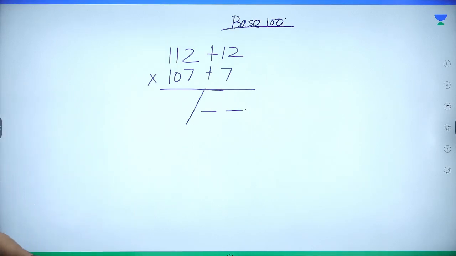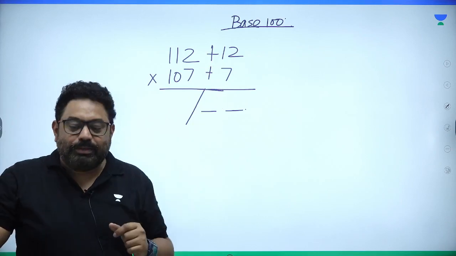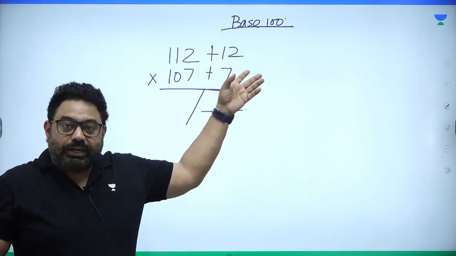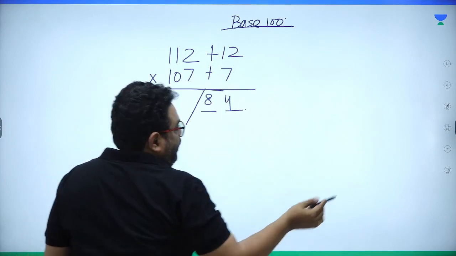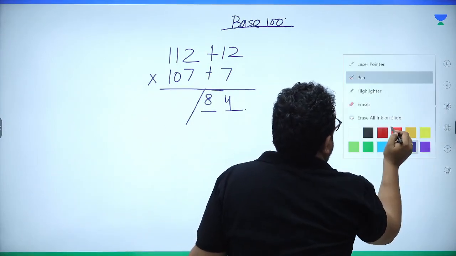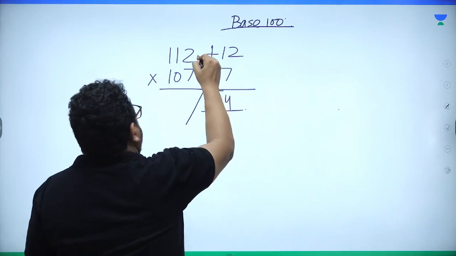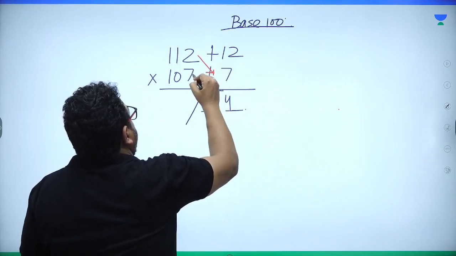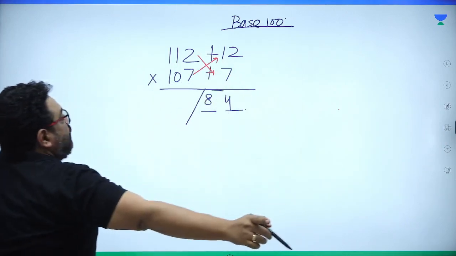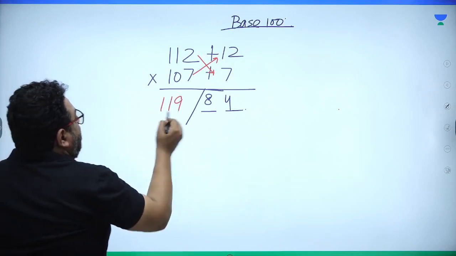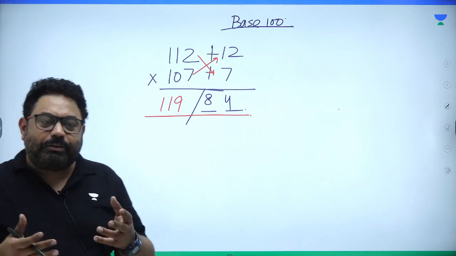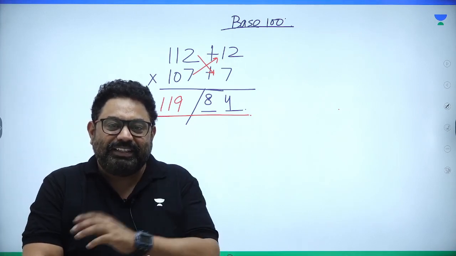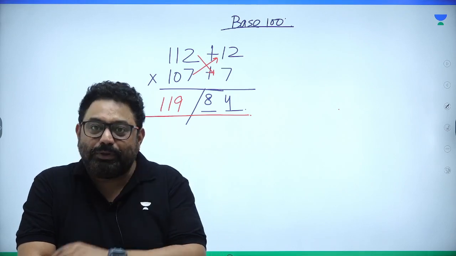Now my question to you is, what is 12 sevens? So again you multiply these two, right? 12 sevens are 84, and then you have to go cross. So 112 plus 7 or 107 plus 12, either one, 119. The answer is 11984. So when you are near 100, things are pretty sorted out, isn't it? They are pretty easy. It is all up to you. How do you analyze it?